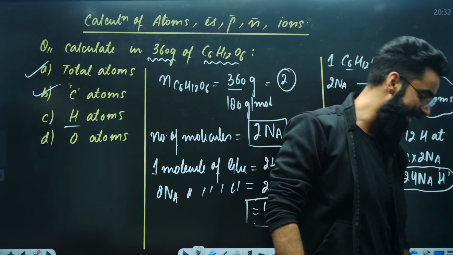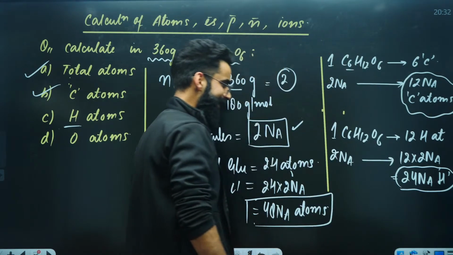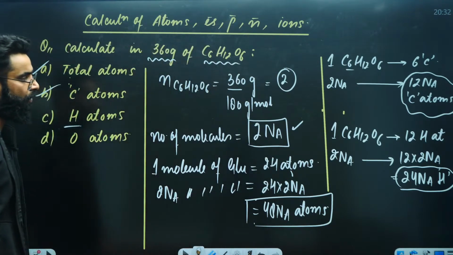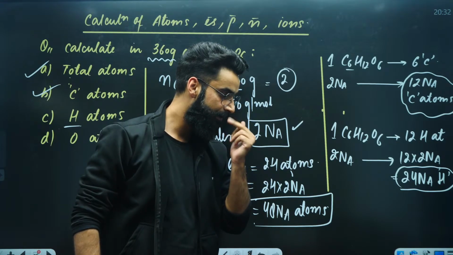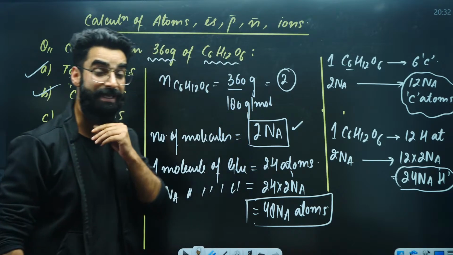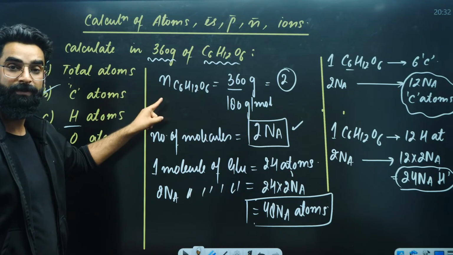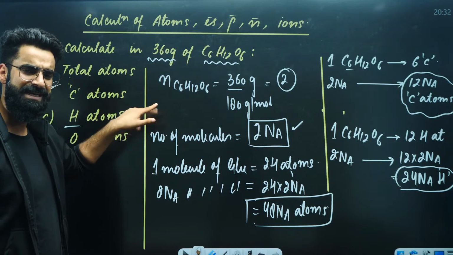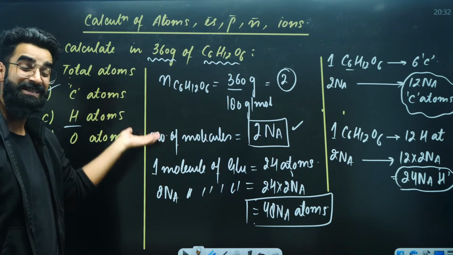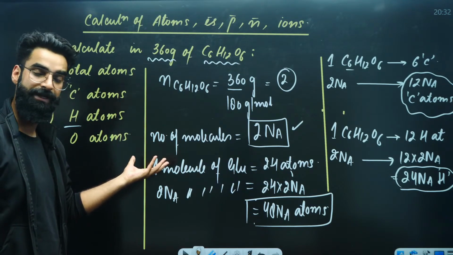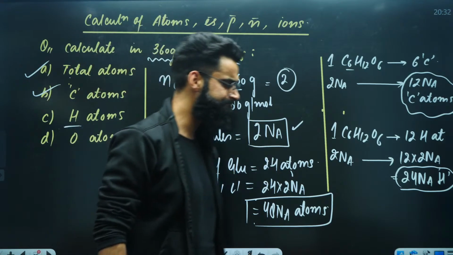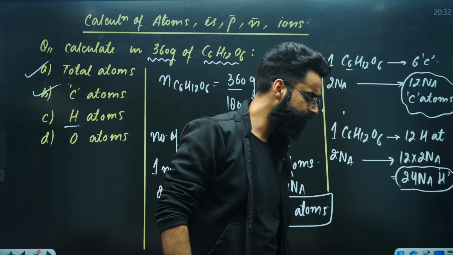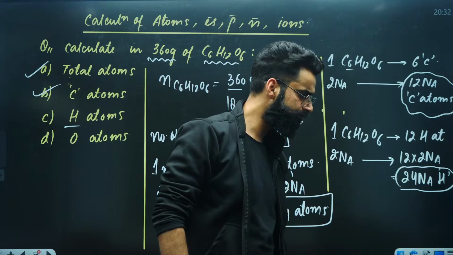Is it super clear to everyone? You got to know how we deal with the calculation of atoms. I hope you got to know how we calculate atoms. First step, calculate moles. Second, if the given substance is in molecular form, then multiply the moles by the Avogadro's number, you'll be getting the molecules. Once you get the molecules, you can easily calculate atoms. That's it.